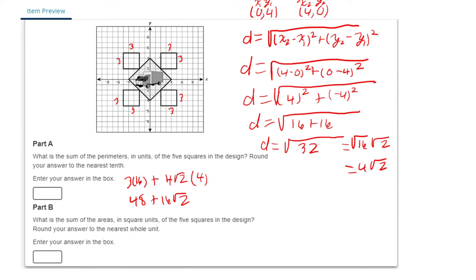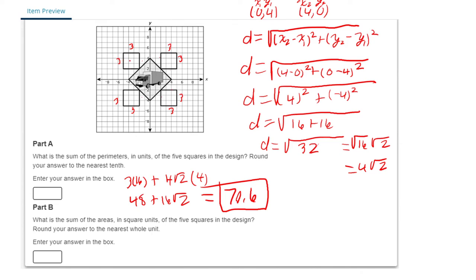You could just pull up the calculator and type things in. They have a little keyboard with all the symbols for you. So you could say 48 plus 16 square root, enter, and it's going to give you 70.6. So our answer here is going to be 70.6, and that's the nearest tenth. So that's our answer.